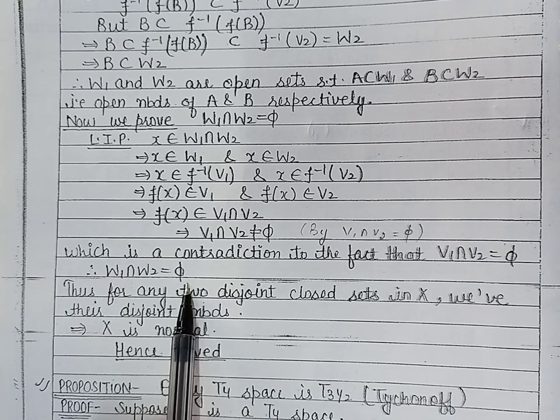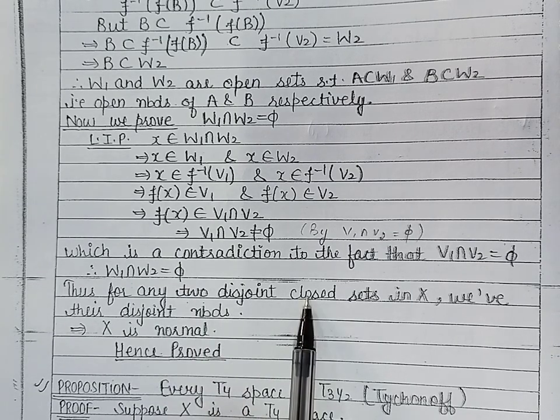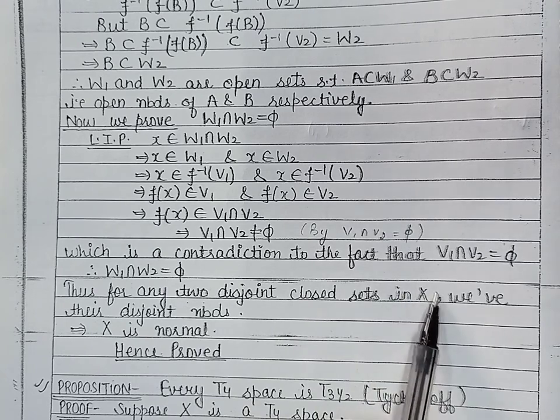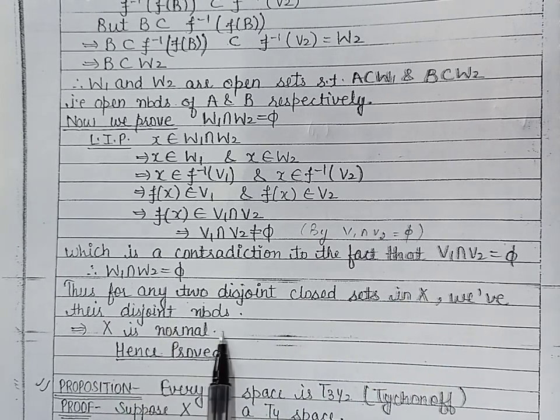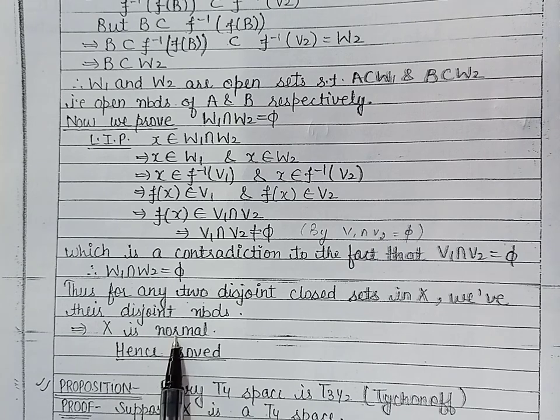So for a given pair of disjoint closed subsets of X, we have obtained their disjoint neighborhoods. So by definition, we can say that the topological space is normal. So this completes the proof of Urysohn's lemma's converse.